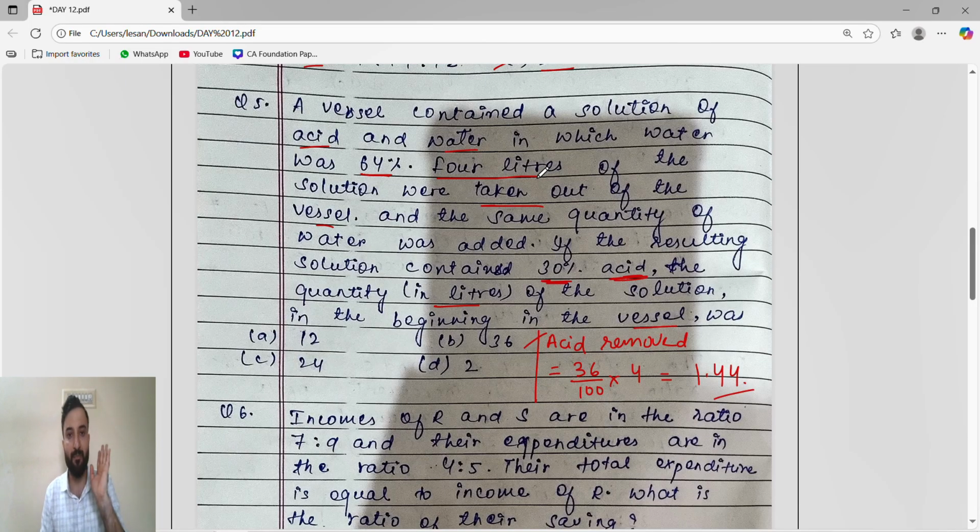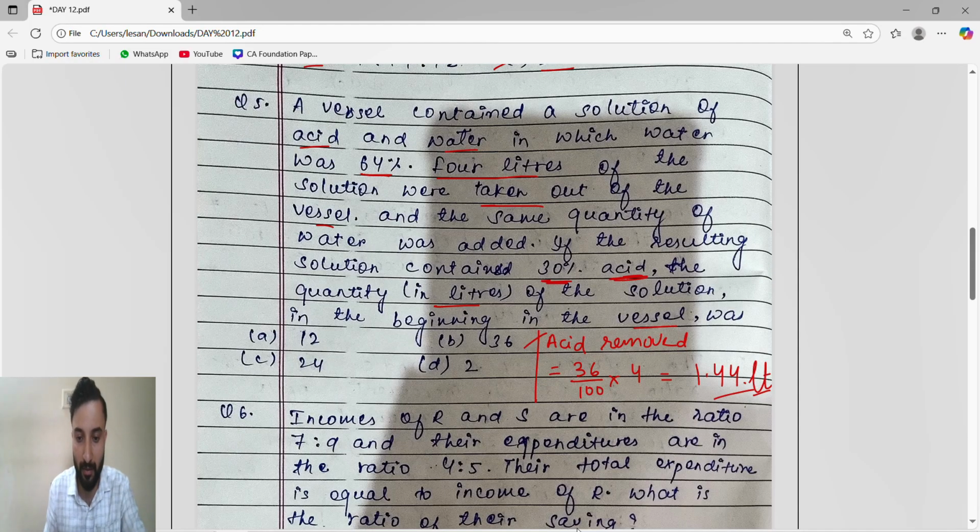So how much acid is removed? 36% of 4 liters, which means 36 by 100 times 4. So 1.44 liters of acid is removed, and the remaining 2.56 liters of water is removed. We don't care about the water, we will see about the acid.